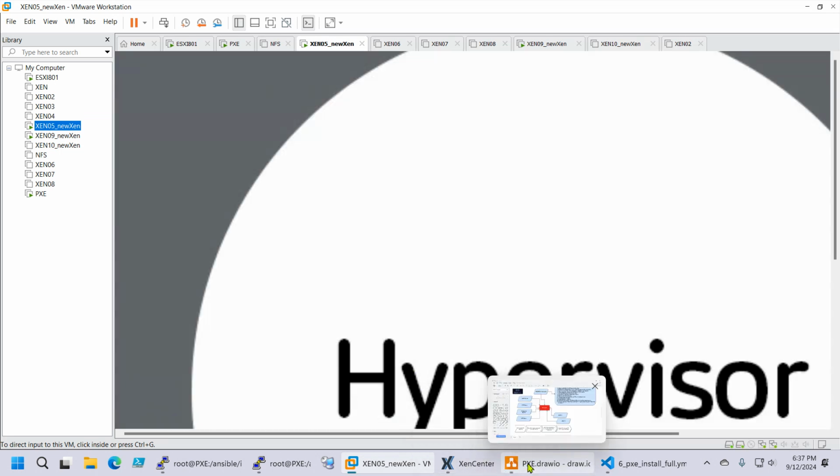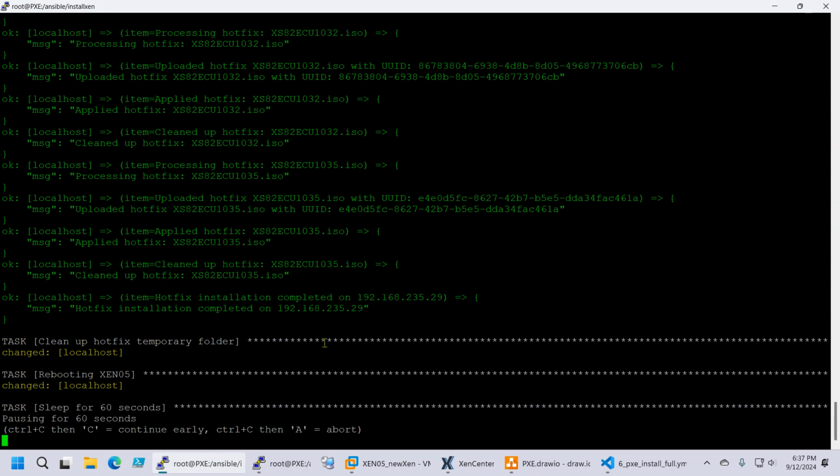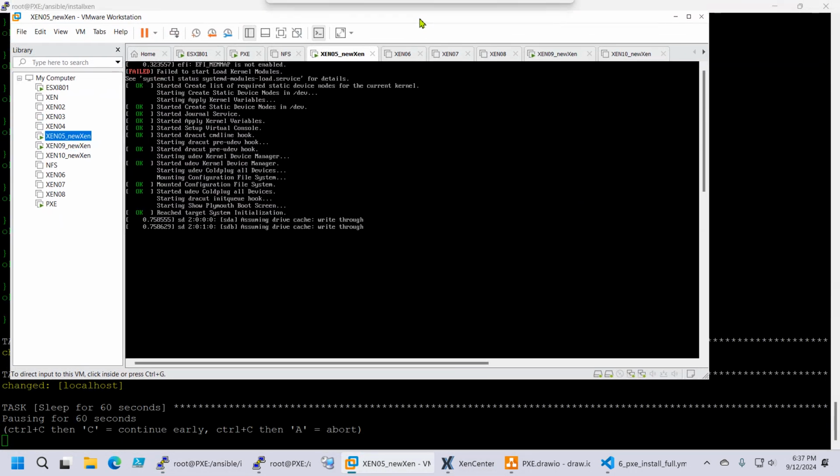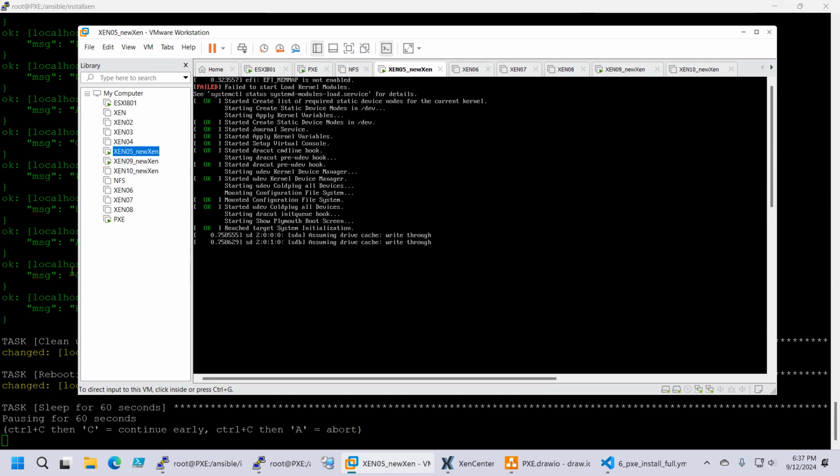This is why it already rebooted. And I believe I should increase this to a few minutes because in a real environment the servers will not boot in 60 seconds. But let's see.